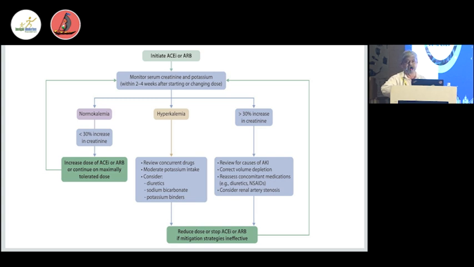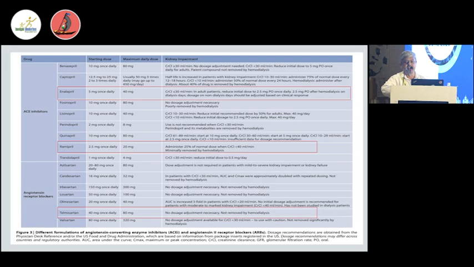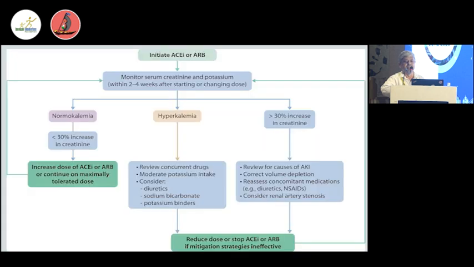They have been tried. As they have a different time span, there is hardly any head-to-head comparative study between the ACEs and the ARBs. But they have been shown to be better in comparison to placebo. These all trials are against the disease and against placebo treatment. They have told perindopril is best. You can see Irbesartan is better than placebo, Irbesartan again is better than placebo, Losartan is better than placebo, Telmisartan, okay. So all these drugs are better than placebo. So diabetic kidney disease should get ACEs or ARBs.